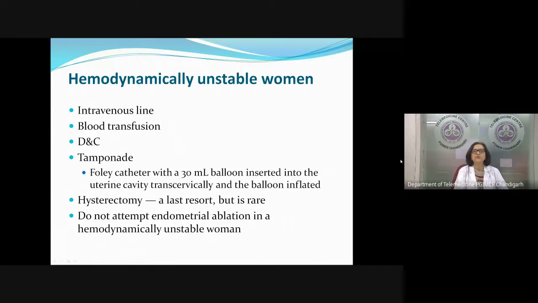Now, if the woman is hemodynamically unstable, I'm very sure I don't have to go through all this. All the postgraduates know it by heart. Hemodynamically unstable woman, immediately wide bore cannulae, IV line, blood transfusion, a DNC to be done immediately so that it can be therapeutic as well as diagnostic.